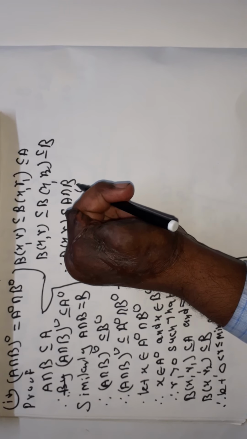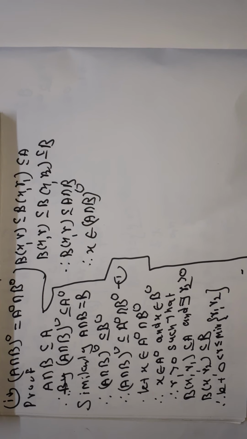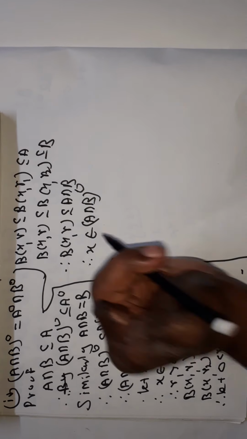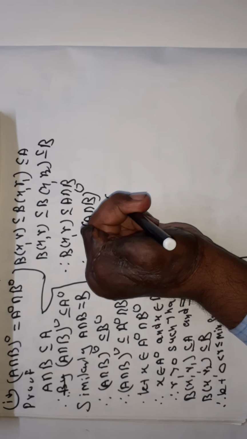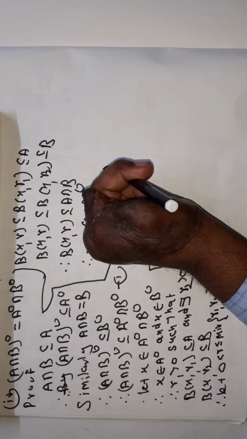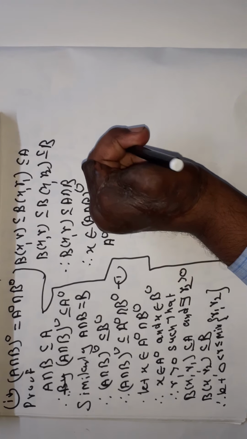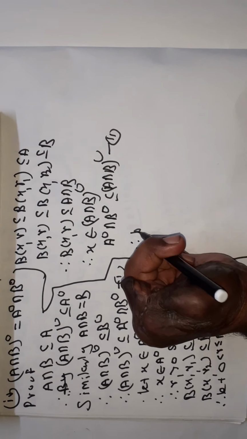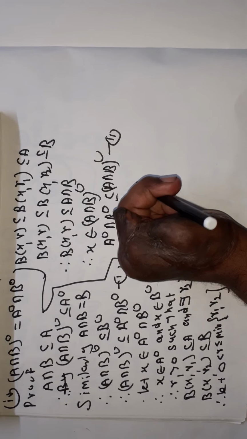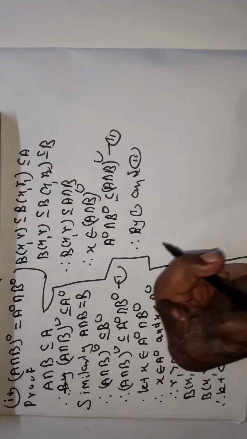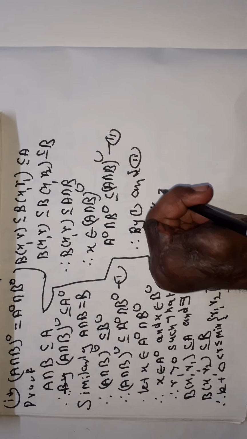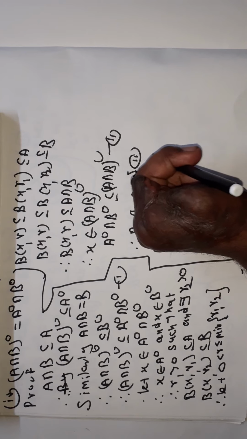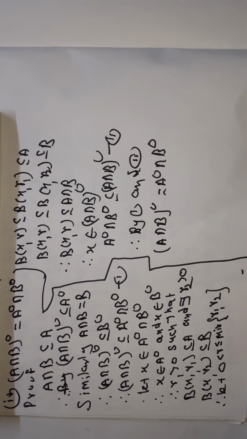And therefore, the interior of A intersection B, interior of A intersection interior of B, is a subset of the interior of A intersection B. This is statement number 2, and therefore by 1 and 2, the interior of A intersection B is equal to the interior of A intersection the interior of B. See here, we prove that the interior of A intersection B is equal to the interior of A intersection the interior of B.